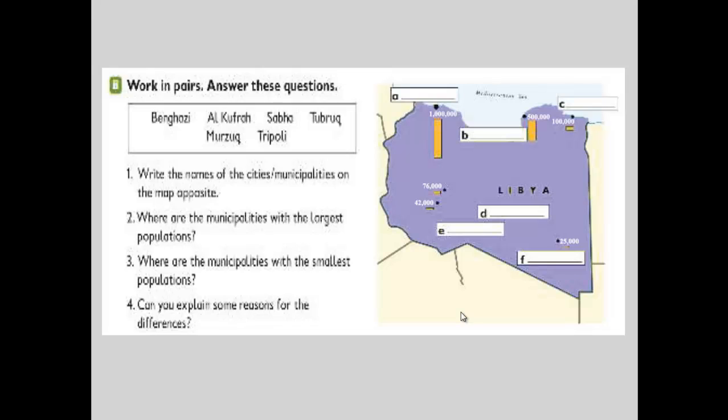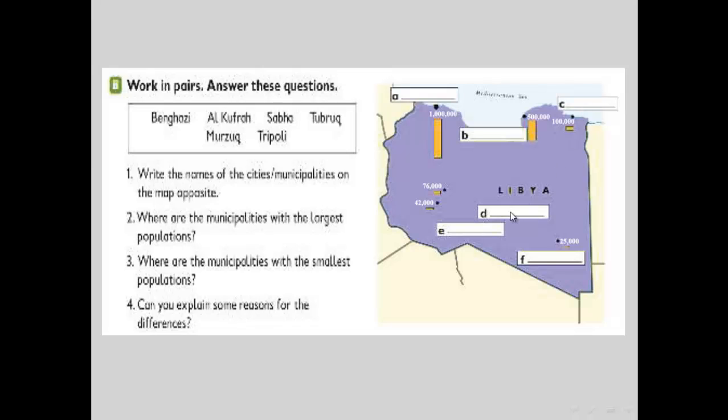Number A, this is Tripoli. Number B, this city is Benghazi. Number C, here is Tobruk.